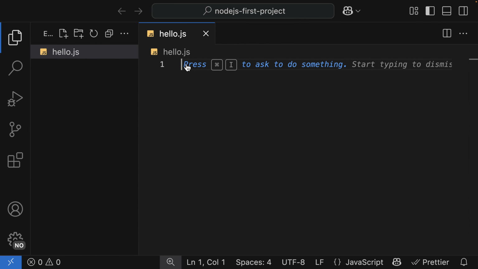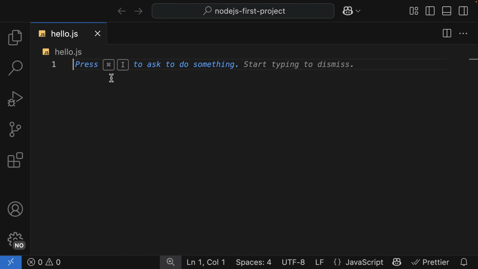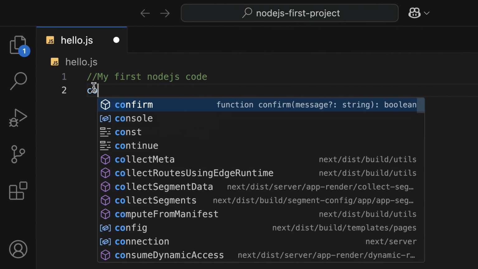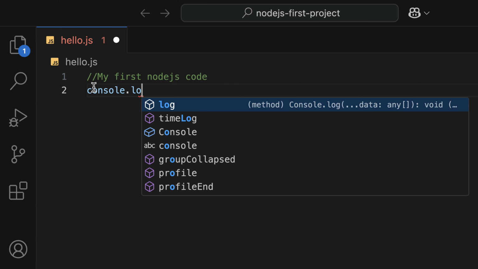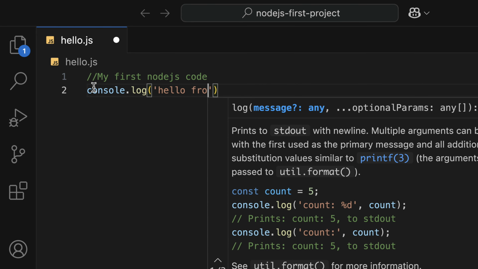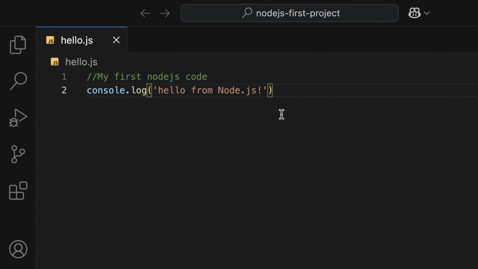Like I said, we are going to ignore AI for this project. So let me collapse the sidebar, and in here, let me have a comment as my first Node.js code. And it goes like this: console.log, and I'm going to say "Hello from Node.js". We have written our first line of server-side code, and that is Hello from Node.js. And that is it. Just one line.